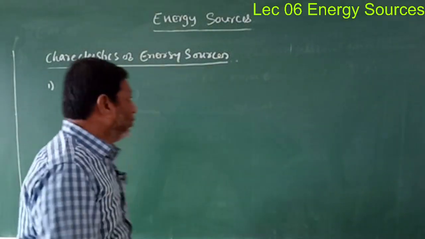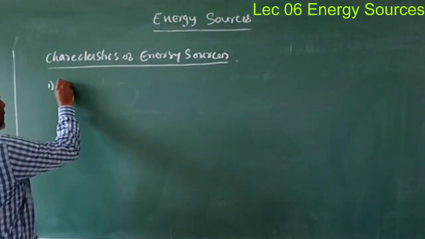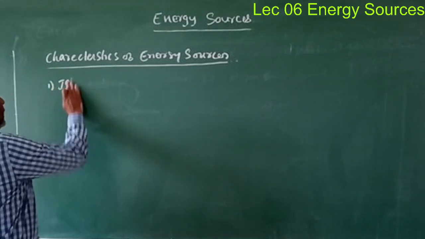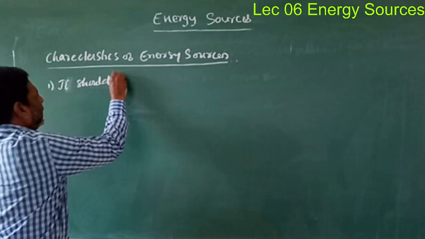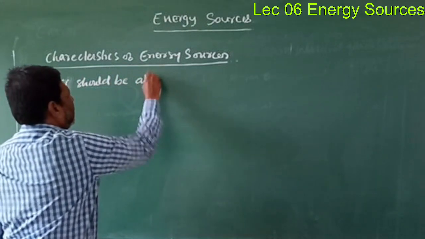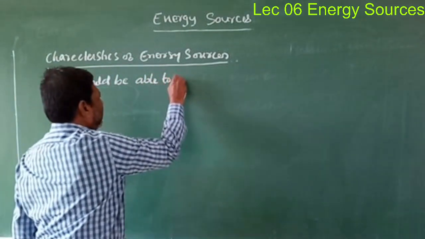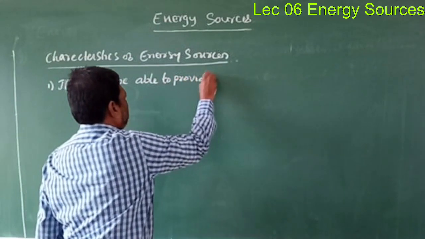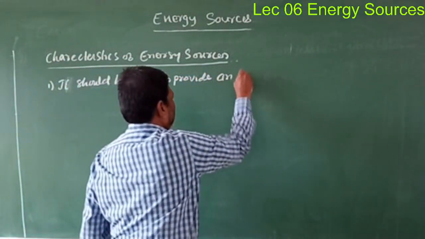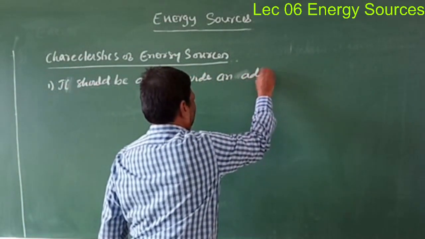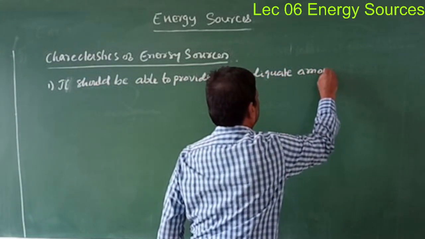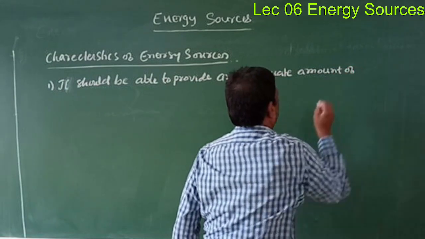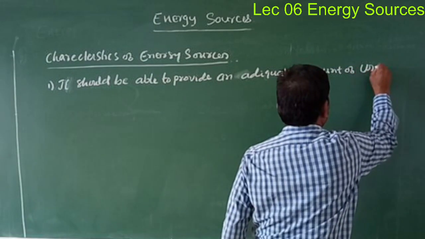The first characteristic is that it should be able to provide an adequate amount of useful energy.